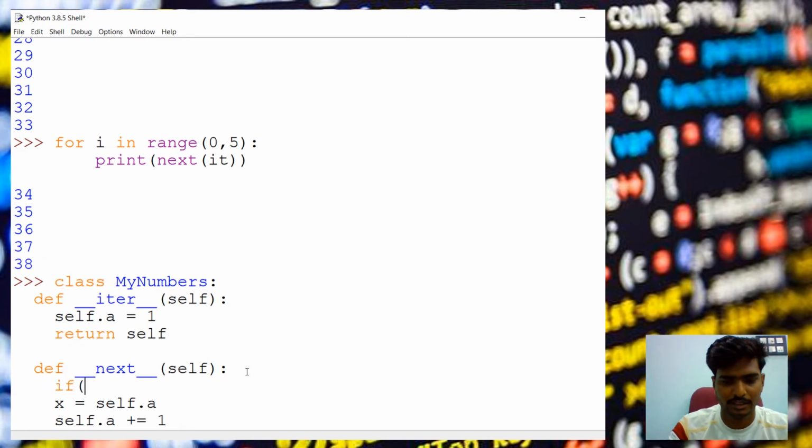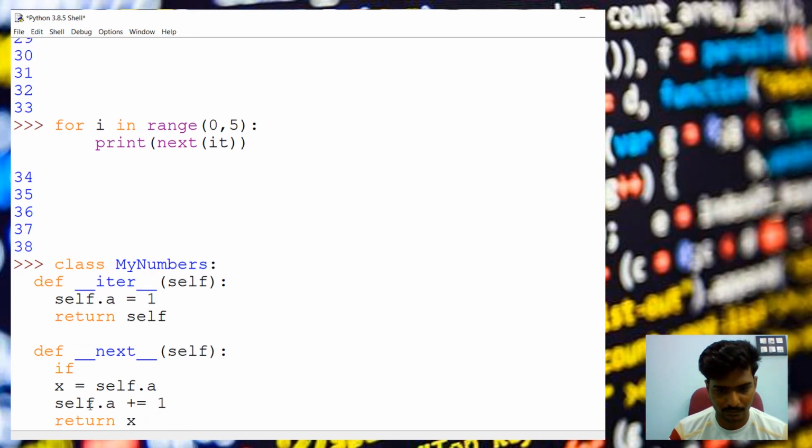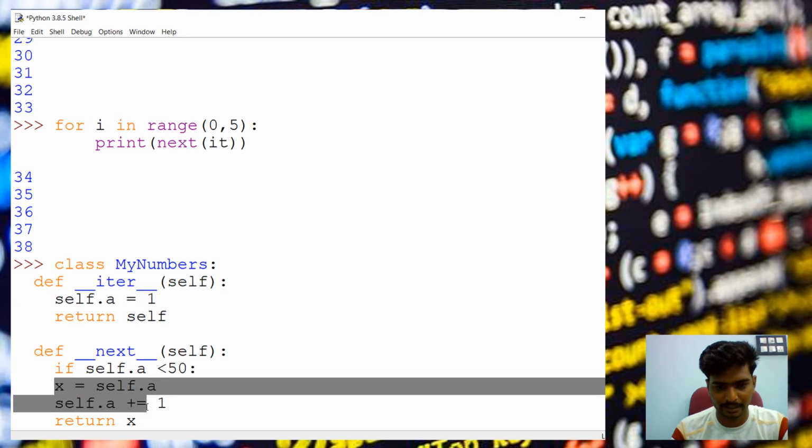So here our if is like that: if self.a is less than 50, our statement can be executed, like normally it can be iterated and returned.